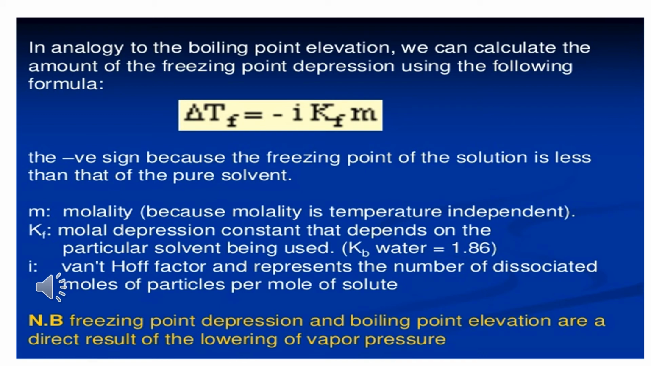To calculate the difference in the freezing point, we can use the formula delta Tf equals minus i into Kf into small m. Here the negative sign indicates the decrease in the freezing point of the solution compared to that of the pure solvent. Small m is nothing but molality, which is a temperature independent quantity. Kf is called the molar depression constant or cryoscopic constant. i is the Van 't Hoff factor, which represents the number of dissociated moles of solute per 1 mole.